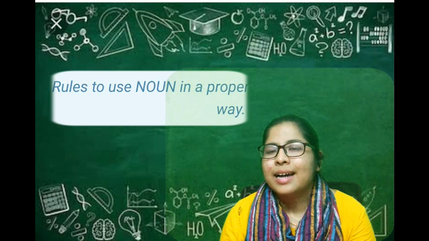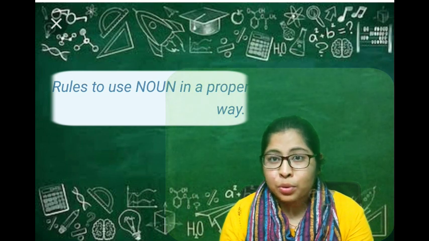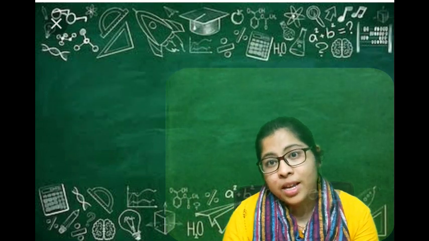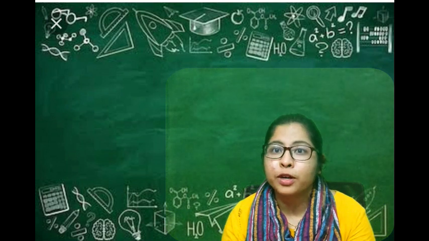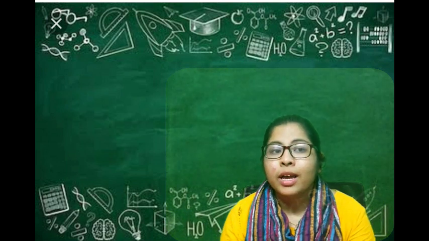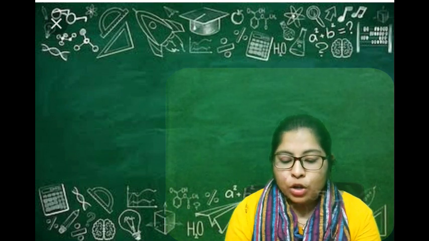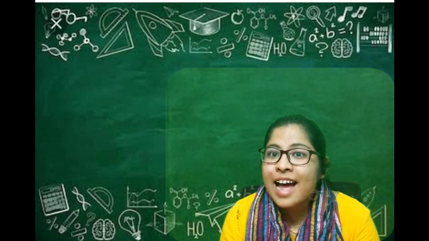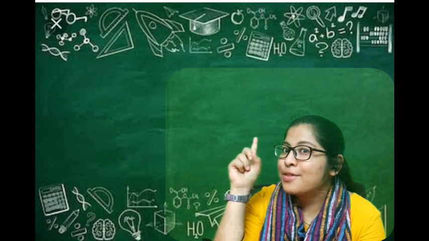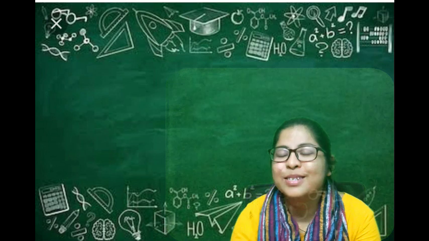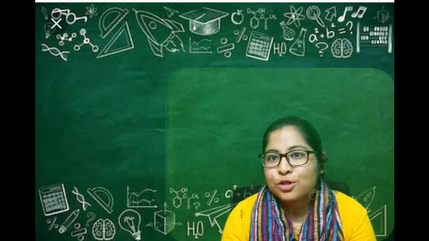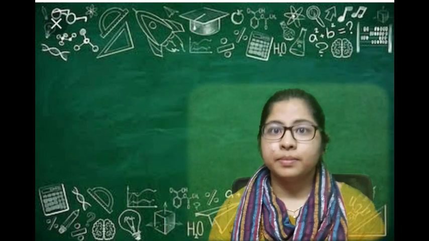Basically there are 7 to 8 rules that you generally want to know for the perfect use of nouns in your sentences. So let's start with the rules of the nouns that must be known.